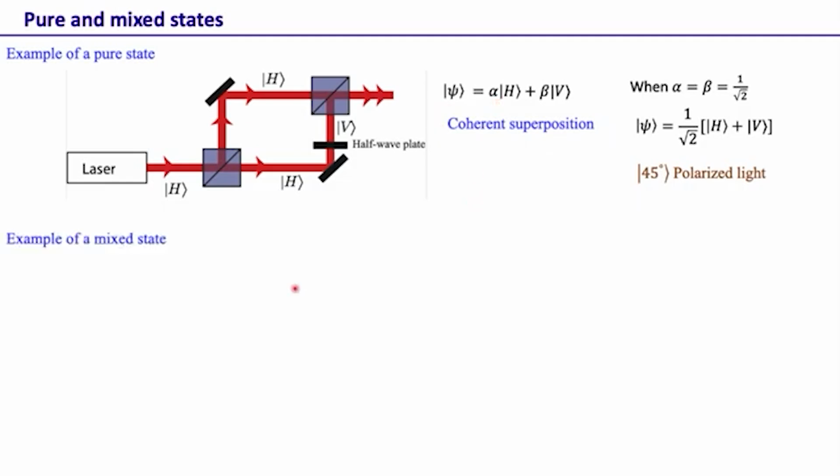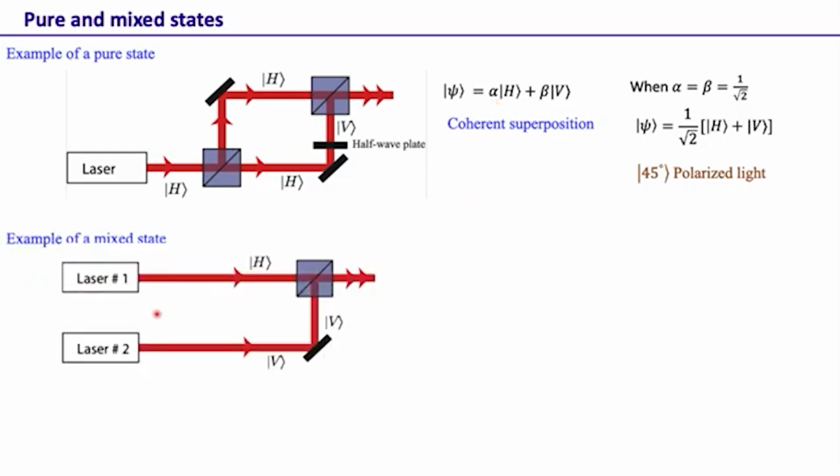Now what is a mixed state? The example of a mixed state is the following. Let's take two separate lasers which are not connected in any way. So these are two independent lasers. Now if this laser gives horizontally polarized light and this laser gives vertically polarized light, and if we combine them on a beam splitter, what state are we going to get? This state won't be a coherent superposition of H and V, because there is no phase relation between the field or the state coming from this source and the state coming from this source.